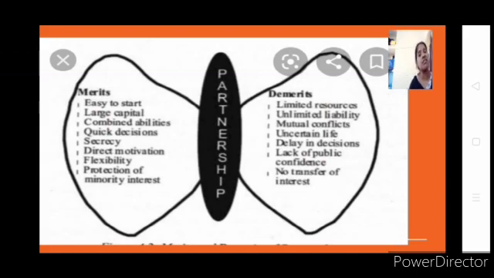For example, you might invite someone to be a partner of your firm. You want to invite your friend, your relative or someone else to be a partner of your firm. Only if you are a registered partnership firm, people may come forward, because you are registered, your books of accounts are shown to the government, you are paying regular taxes and you are doing a legal business. If you don't register, your firm is not a registered firm, then what happens?